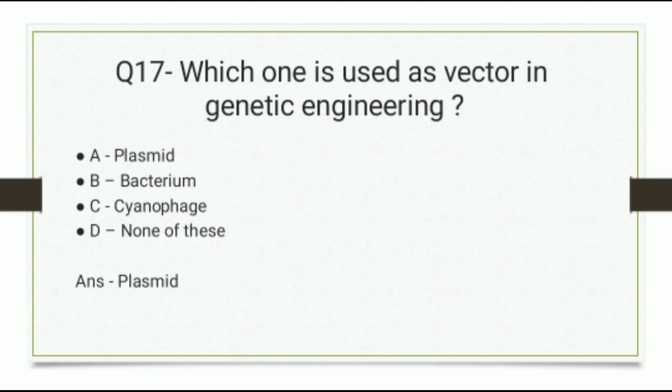Question 17. Which one is used as vector in genetic engineering? And the options are plasmid, bacterium, cyanophage, none of these. And the correct answer is plasmid.